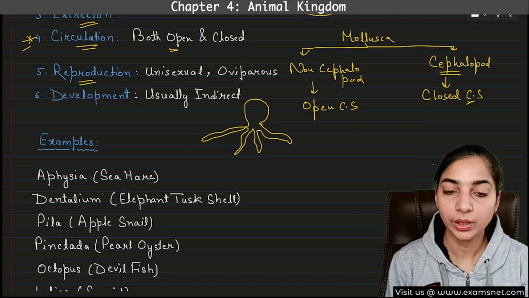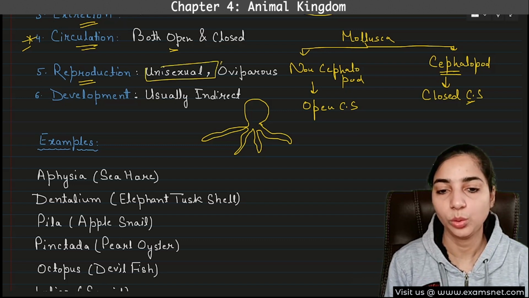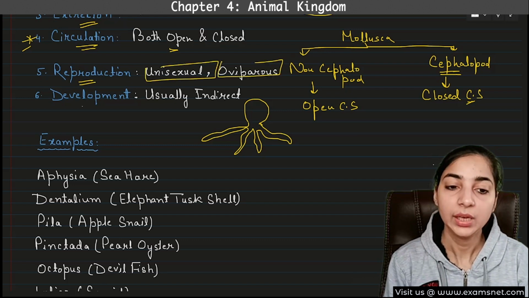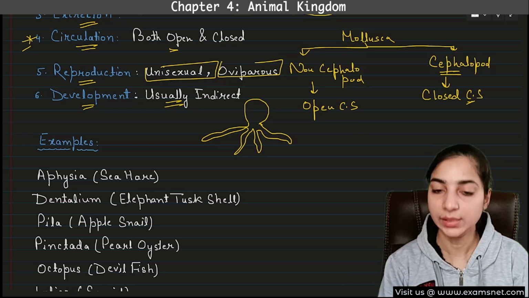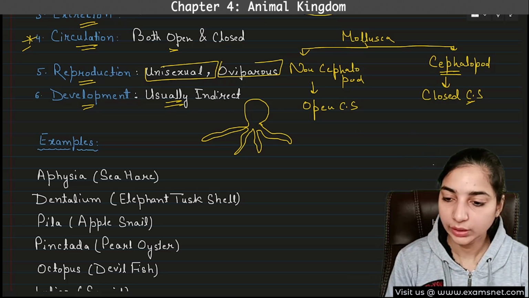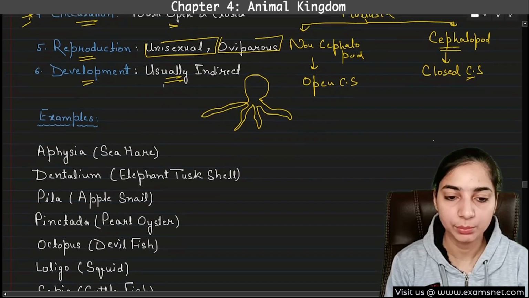Now, what about the reproduction? So these are unisexual and oviparous. They lay eggs. Okay. Development, usually indirect development. That means through the larval stages. Okay. Now everything about the mollusk is done. Only examples we have to see.